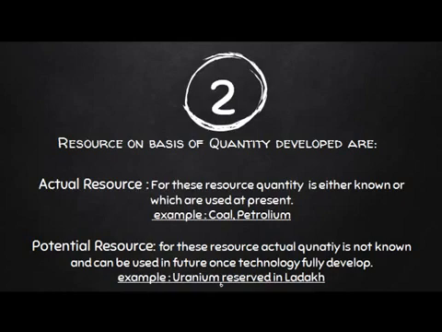Scientists know the quantity of coal and petroleum available on the earth, so it comes into actual resources. The other is potential resource. For this resource, the actual quantity is not known, and it can be used in future once technology is fully developed. For example, uranium reserves in Ladakh.